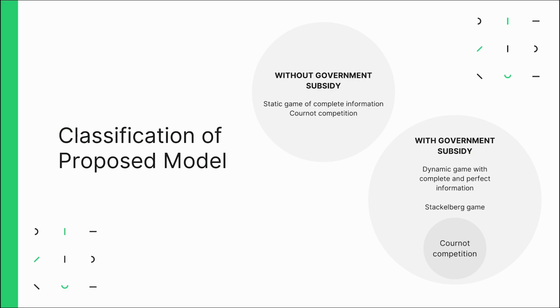Each firm knows the payoff and simultaneously makes decisions. The dynamic game of complete and perfect information is also applied in the cases where the government subsidy exists and the Stackelberg game is conducted. The government is the leader in deciding the amount of subsidy, and the two firms will follow the Cournot competition.